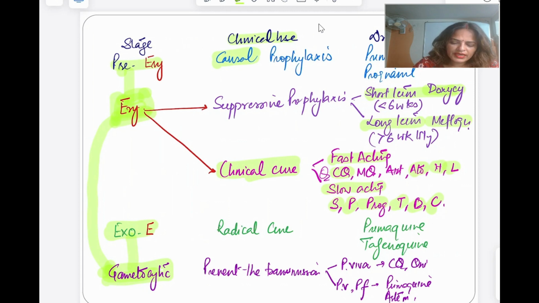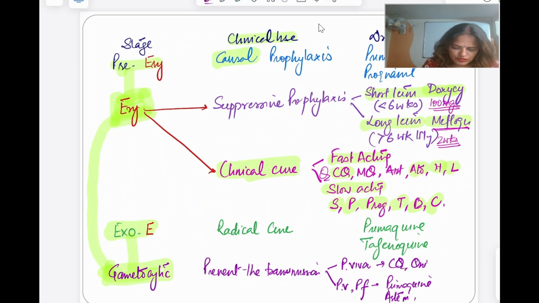Doxycycline we give daily, 100 milligram daily. So start it 2 days before, and once the patient comes back continue for another 4 weeks, or continue for 1 month. Whereas mefloquine we give once a week. So start it 2 weeks before and again continue it for another 4 weeks once the person comes back. So this is a suppressive prophylaxis.